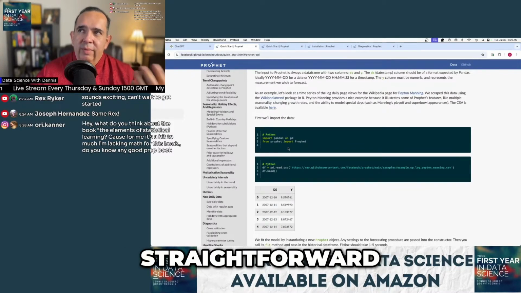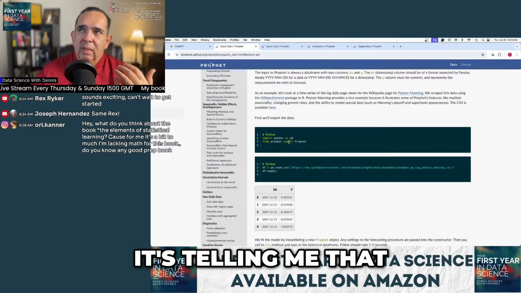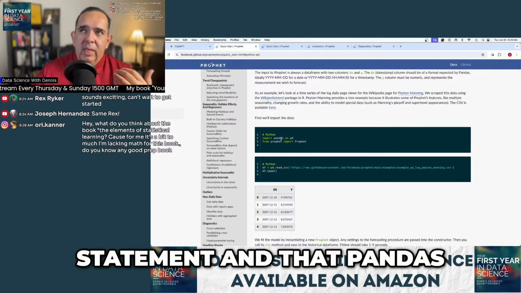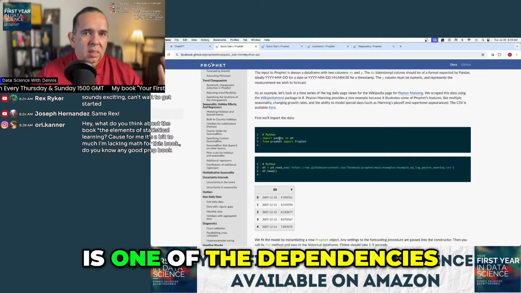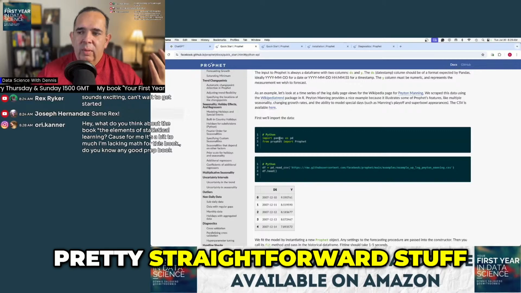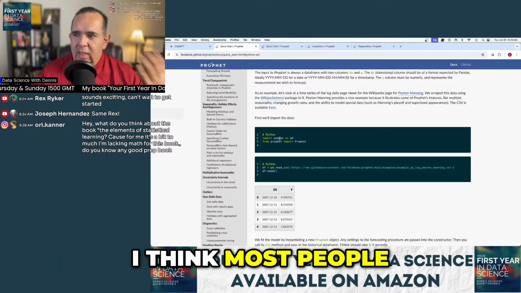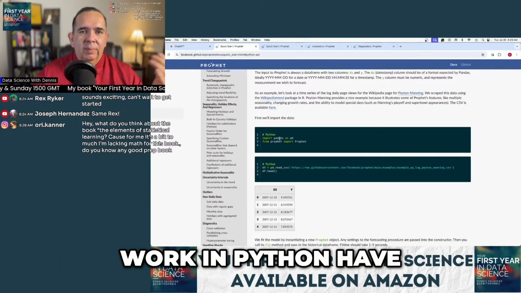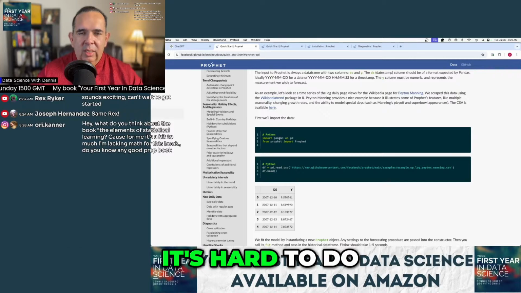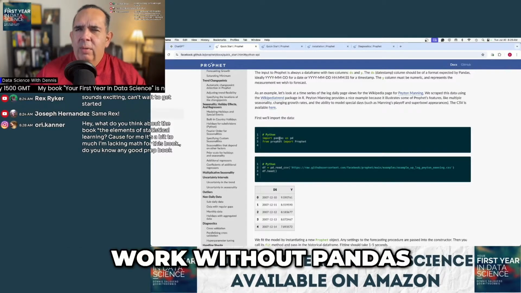and the imports are pretty straightforward, right? It's telling me that this is the import statement and that pandas is one of the dependencies. Pretty straightforward stuff, right? I think most people who have done even a little bit of work in Python have already done work in pandas. It's hard to do data work without pandas.